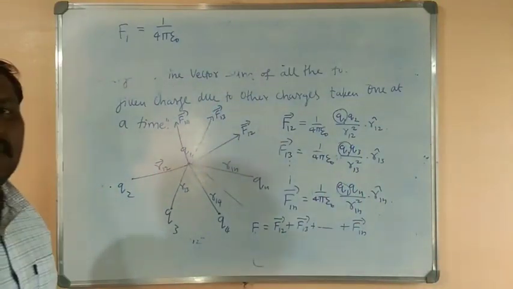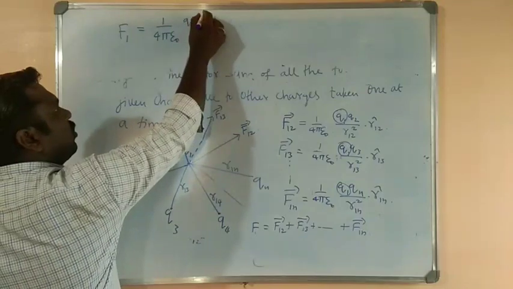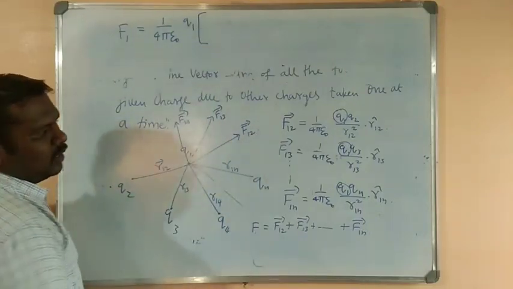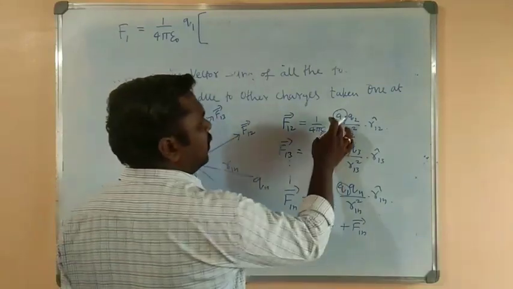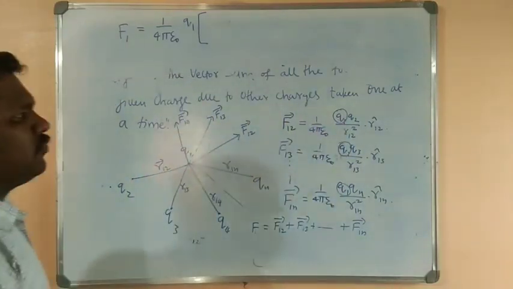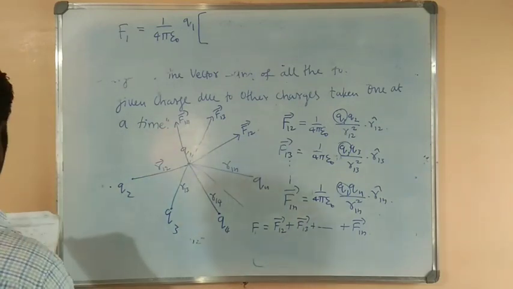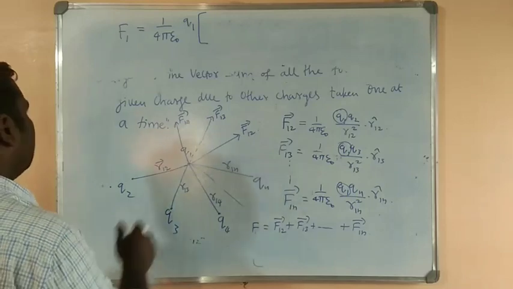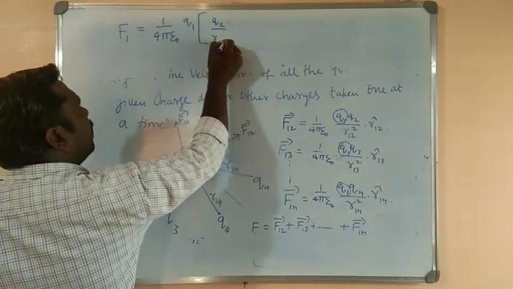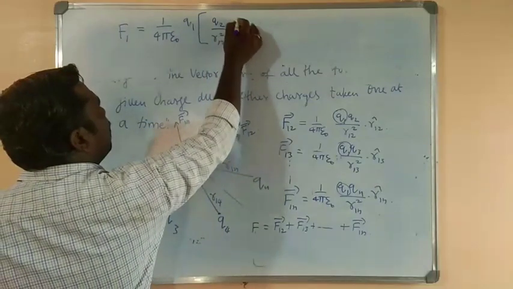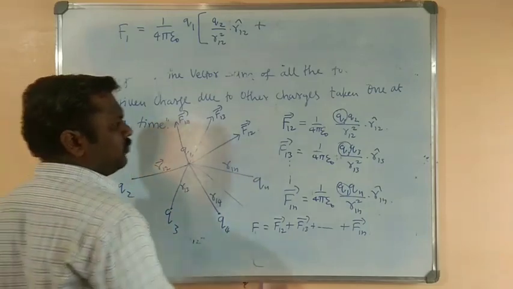Q1 is also common for us. So let us take that Q1 is also common. Then what will be left in F12? 1 by 4 pi epsilon naught we have written outside, Q1 we have written outside. We are left with Q2 divided by R12 square into R12 cap plus what we left in F13.